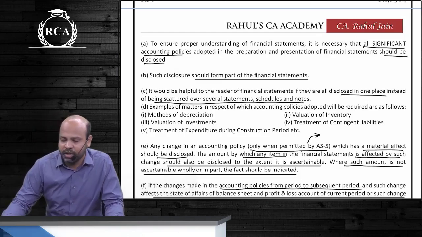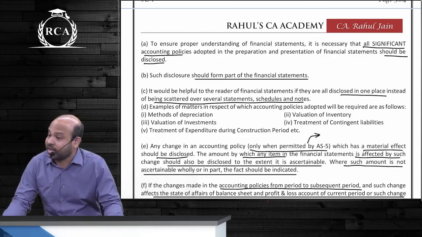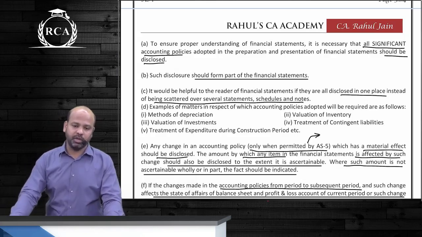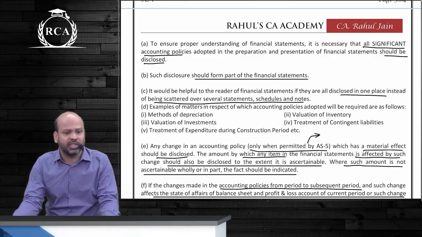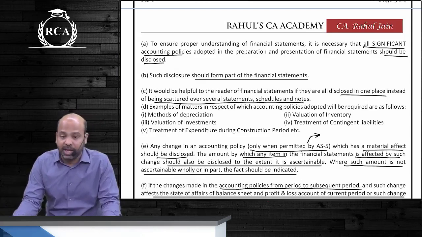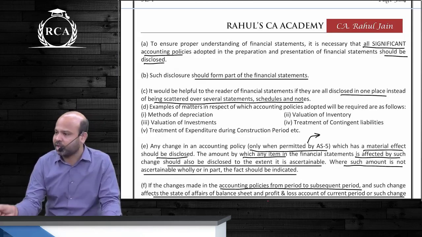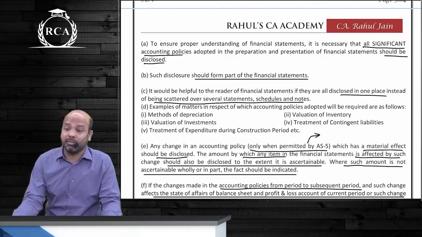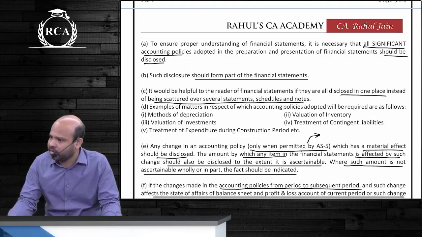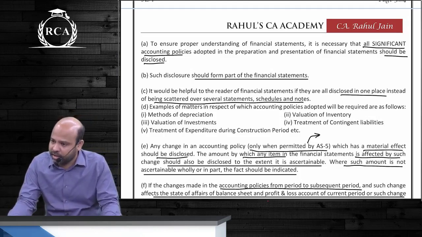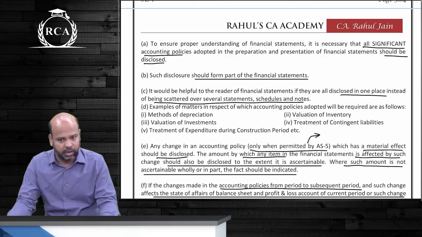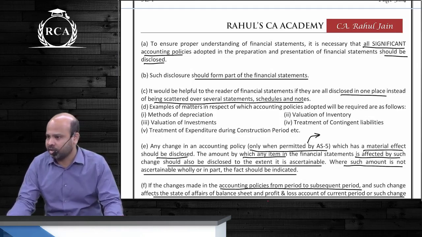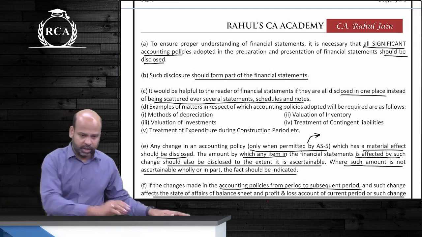If at all there's a change in accounting policy, guys, and it has a material impact, you're supposed to disclose what is the impact of change in accounting policy on the profitability of the organization as well as the balance sheet, financial position, financial performance. For both, the impact has to be disclosed. If the amount is not ascertainable, you will have to disclose the fact that the amount is not ascertainable. Are we clear? This is what was covered under accounting standard 1, nothing else. Is that clear, kids?